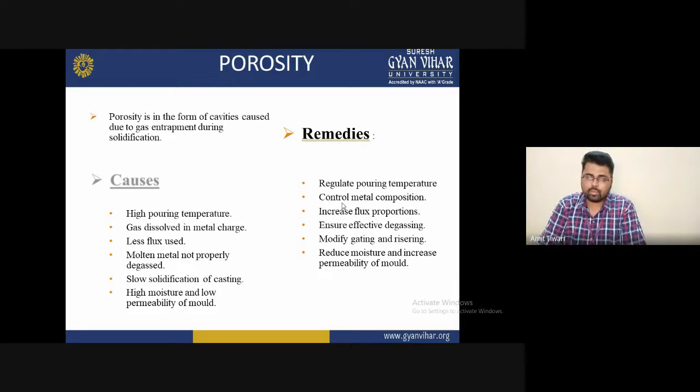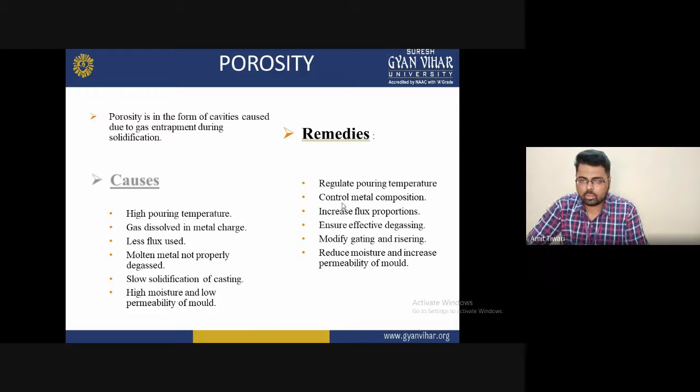So you must understand the melting point of the particular metal. If you increase the temperature in excess, too much of the liquefied material burns, the internal elements burn and some gases are produced. So these are the precautions we use during metal casting to regulate the pouring temperature.